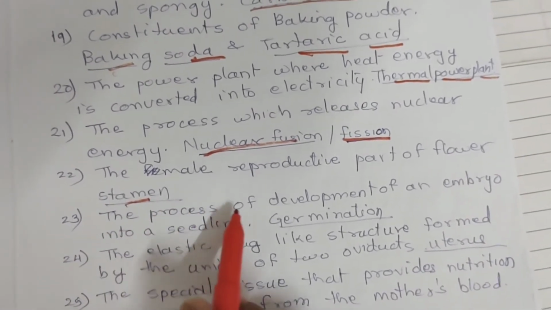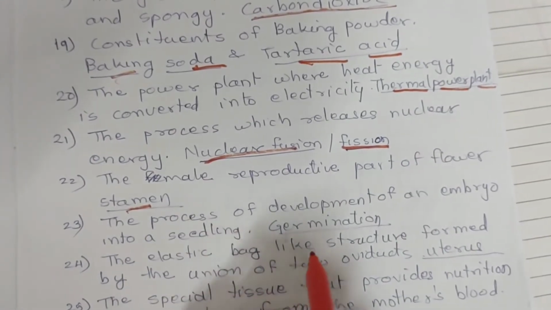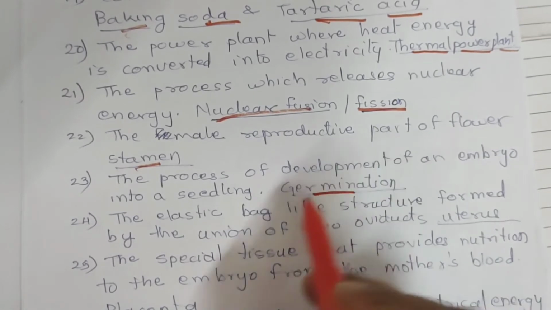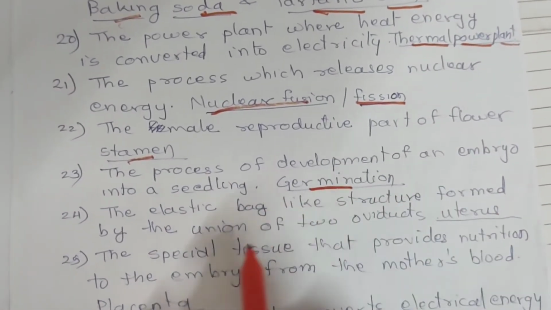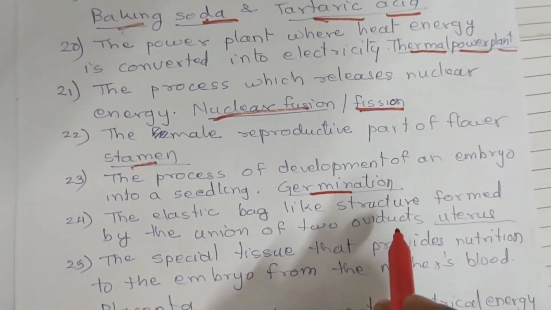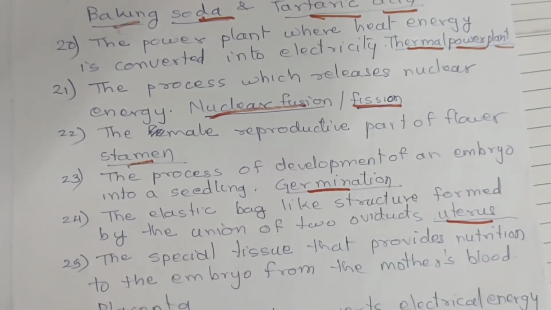23. The process of development of an embryo into seedling is germination. 24. The bag-like structure formed by the union of two oviducts is called uterus. 25.